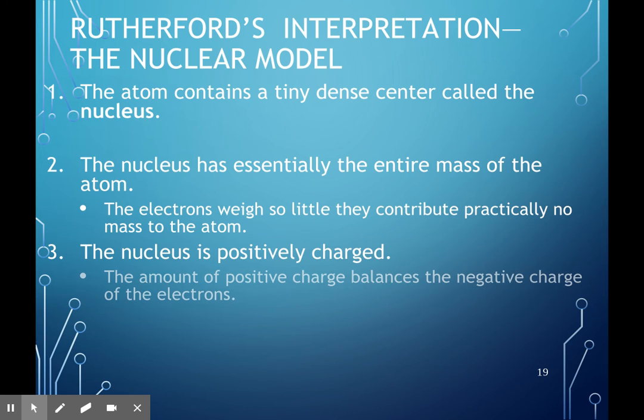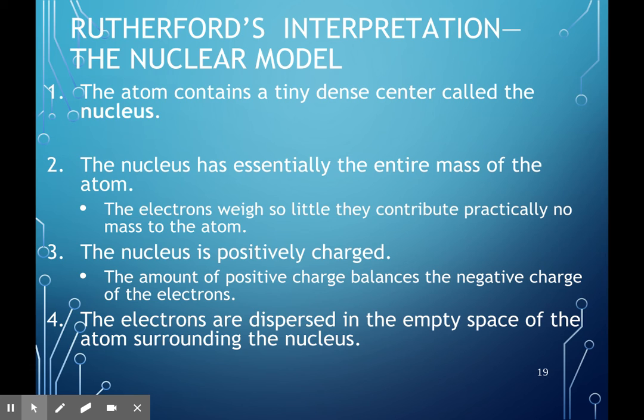So in conclusion, Rutherford came up with the nucleus. That nucleus was essentially the entire mass of the atom, because my electrons were so small that even if we were to add them, it would be a very, very small fraction. So we sort of ignore them in terms of the mass of the atom. And that nucleus was positively charged, and that's why we call those positively charged particles protons. Then those electrons are dispersed somewhere in that empty space surrounding the nucleus.